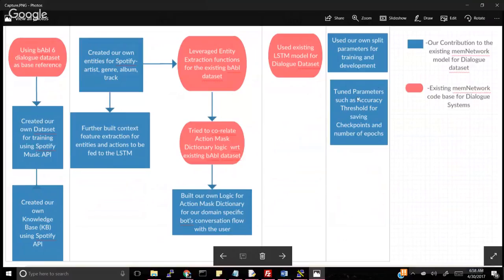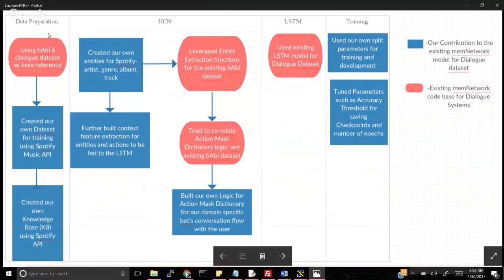So let me first talk about the data preparation part. The code base that is available uses the bAbI 6 dialog dataset. So we have used this dataset as the base reference for building our dataset. Now we created our own dataset for training using the Spotify Music API, which fetches us the albums, tracks, genres, and artists.